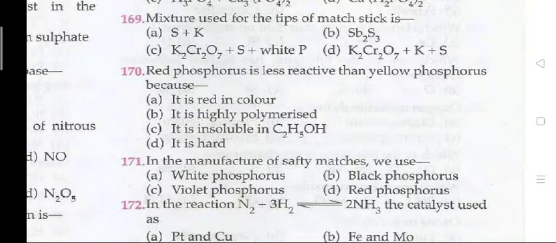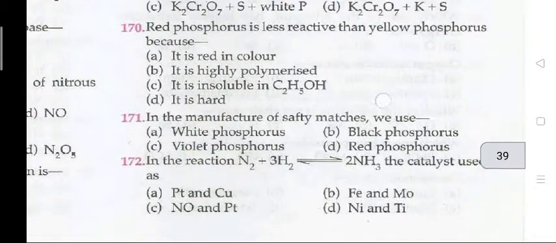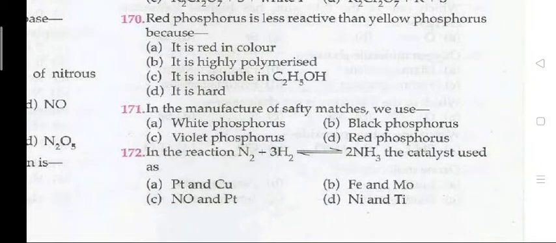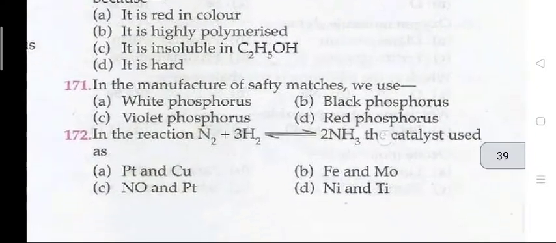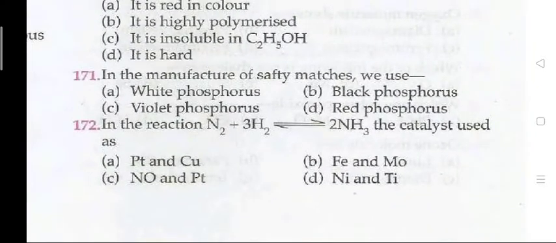169. Mixture used for the tips of match stick is. The right answer is 169 का C, that is K2Cr2O7 plus S plus white P. Next question 170. Red phosphorus is less reactive than yellow phosphorus because. 170 का B, that is it is highly polymerized. Next question. In the manufacture of safety matches, we use. The right answer is 171 का D, that is red phosphorus.